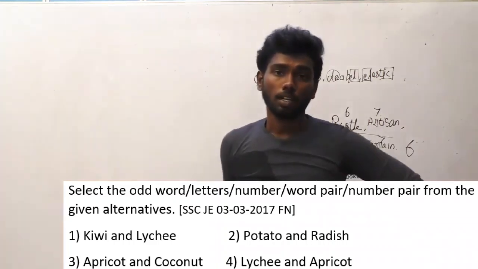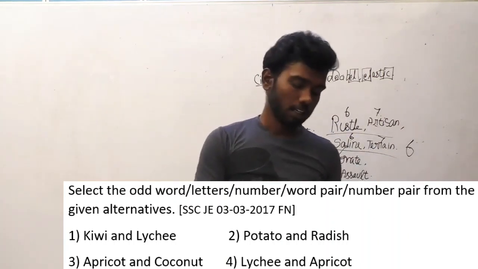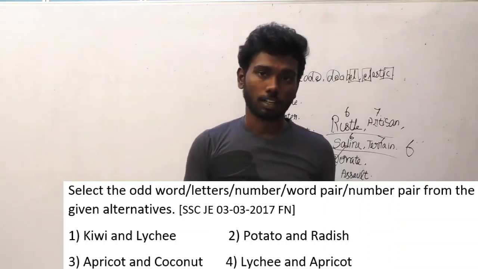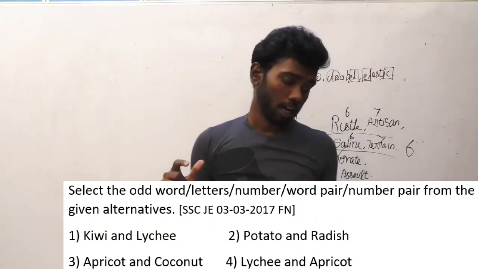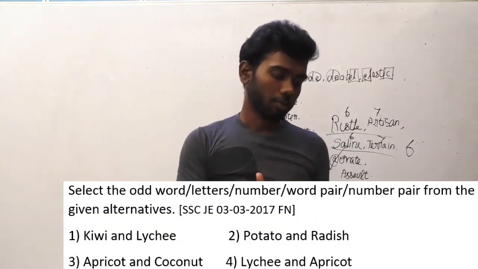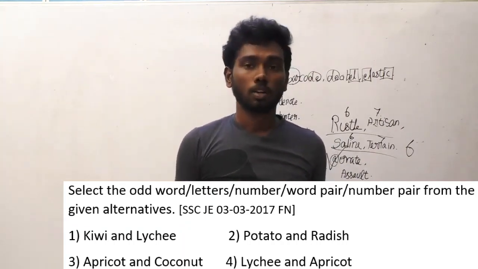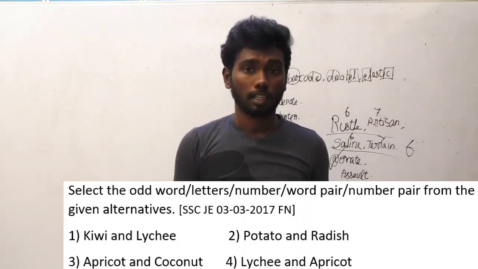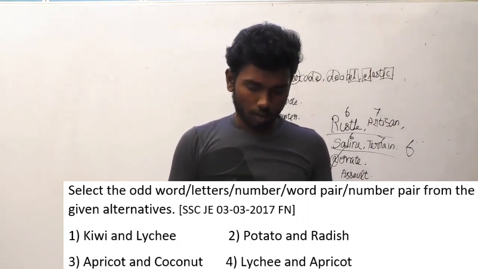If you look at the answer options clearly, I am going to say the answer now as well as the logic here. Except option B, potato and radish, every other option is a type of fruit. Potato and radish alone are vegetables. So it is the odd one provided there. So let us move on to the 47th question of SSC JE.